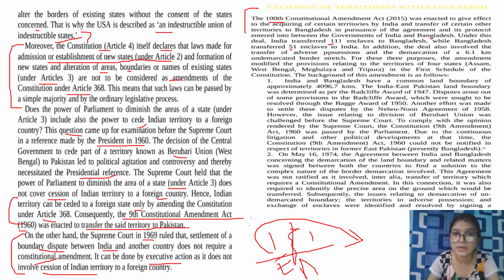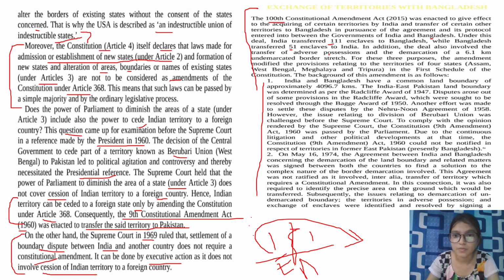So, as per the deal, India has transferred something and Bangladesh also transferred something, and for that, the changes that have been made, they had to go and change the first schedule as well, because in the first schedule, what do we have? We have the names of the states and Indian territory. So if we are changing this, we have to update that particular schedule also. So this is the background of the Amendment Act.